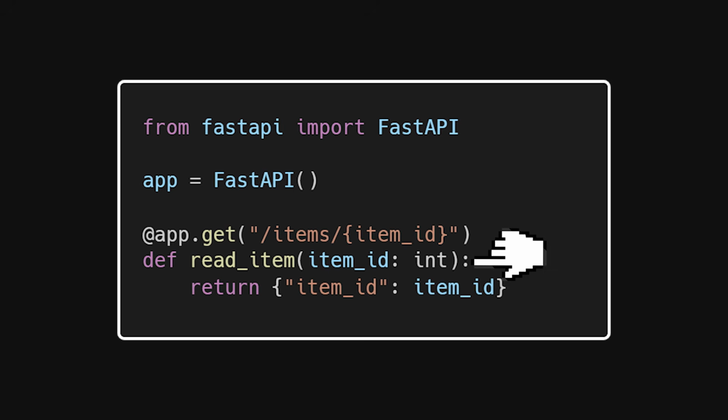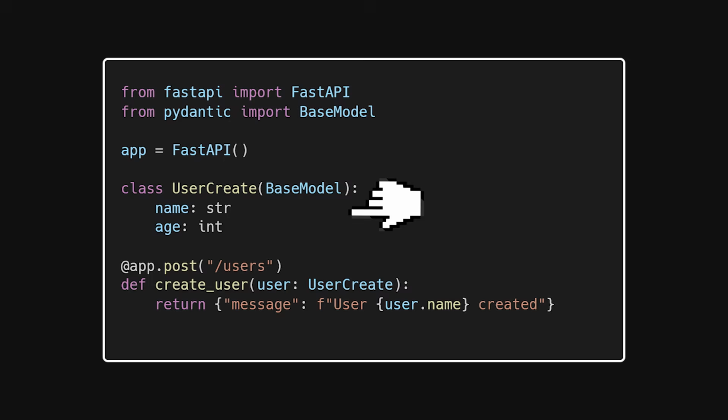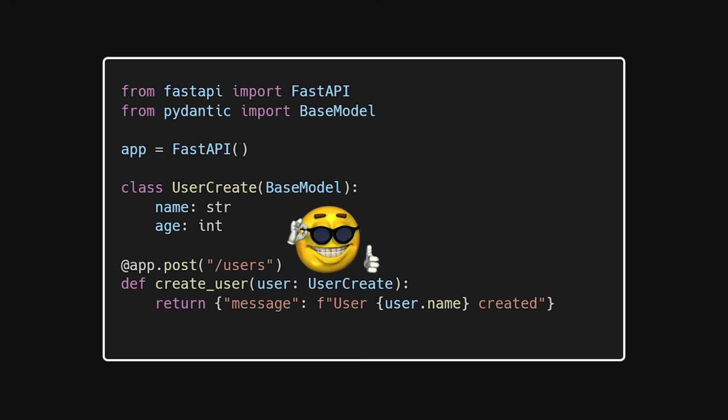Here's the killer idea. FastAPI looks at Python type hints and says, "These aren't comments, these are law." I never broke the law. I am the law. You define a request body with a type, and FastAPI validates it automatically. You define a response model, and it serializes it safely. If the data is wrong, the request never reaches your code. No manual checks, no defensive programming, just clean function signatures that double as your API contract.